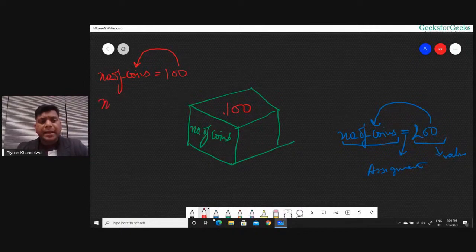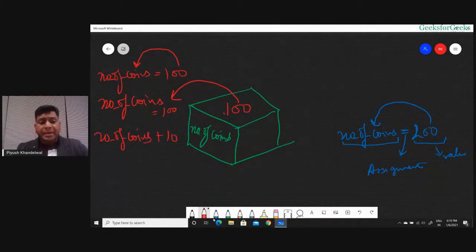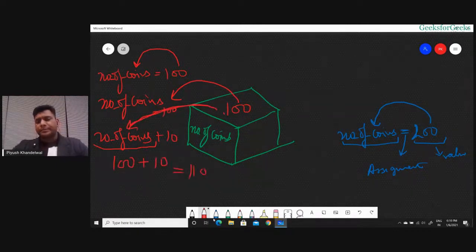And when I simply write number of coins, there is no assignment operator, right? I simply write number of coins. It means I want to get the value out of this box. So when I write number of coins, it means it has to be 100. When I write number of coins plus 10, it means I want to first fetch the value of number of coins the box has in it. So I'll have 100 out of it. So I'll get the value out of it, then add 10 to it. So it will give me 110.